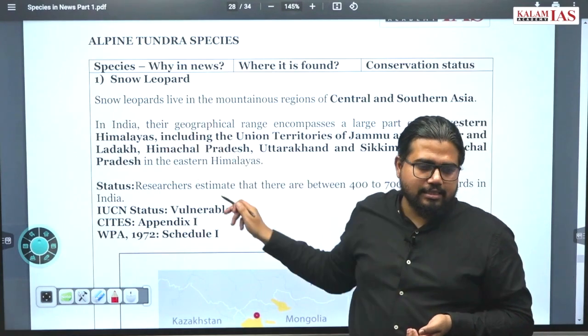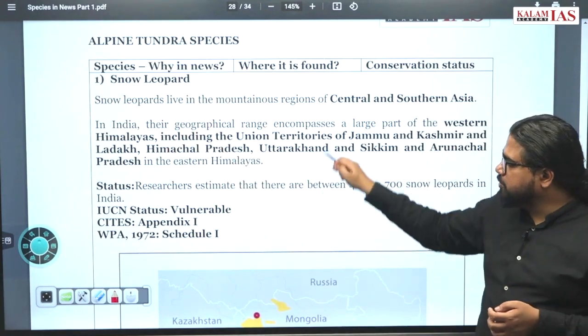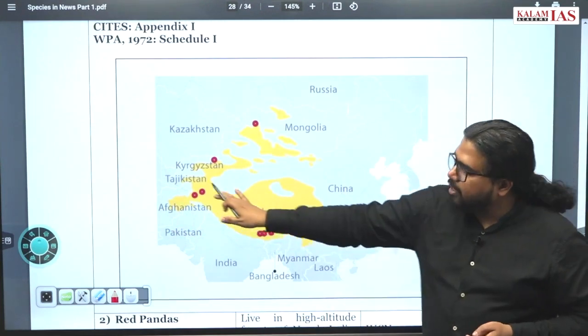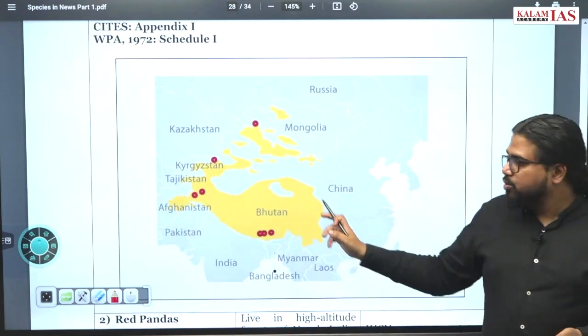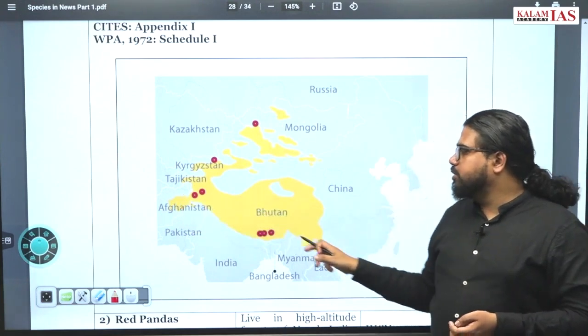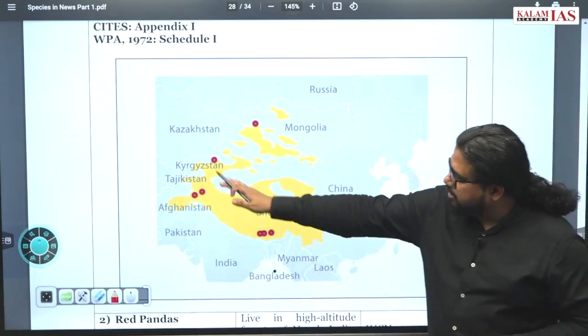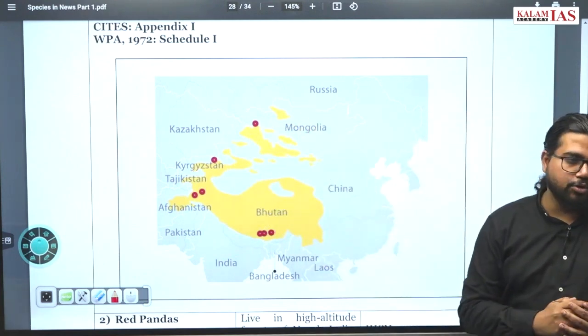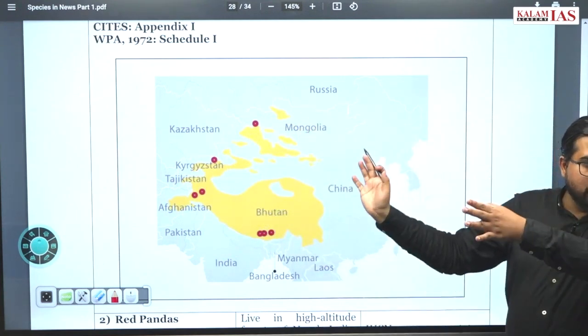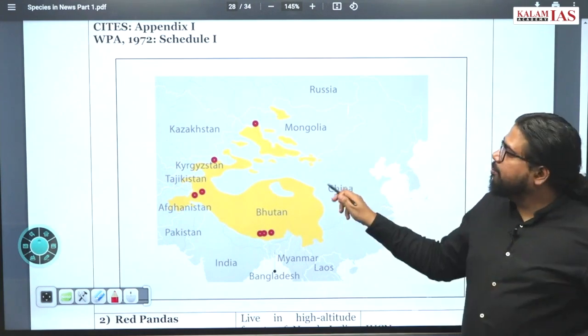What is the distribution of snow leopard? Throughout the Himalayas you can find it here. From Arunachal Pradesh, Myanmar to Afghanistan, throughout the Himalayas is the range of it, and towards central India, including Tajikistan, Kyrgyzstan and parts of Russia, Mongolia also. So a huge range is there for snow leopard.